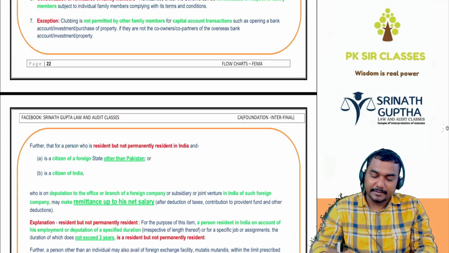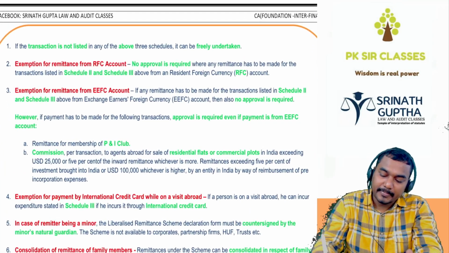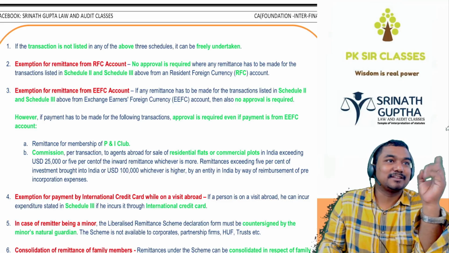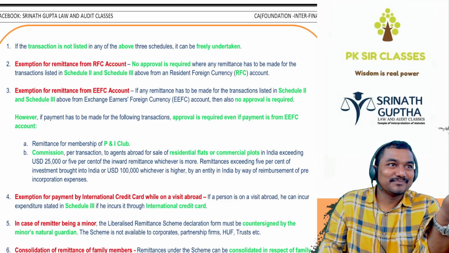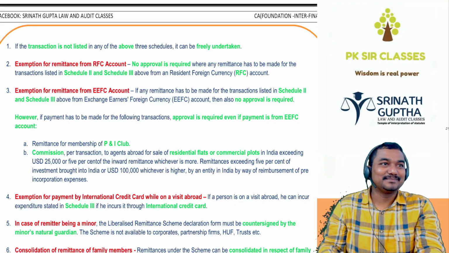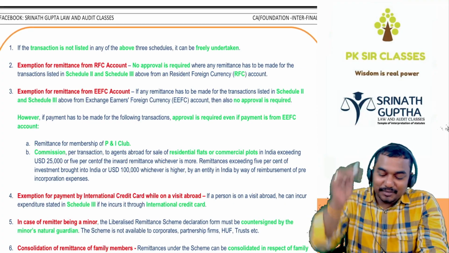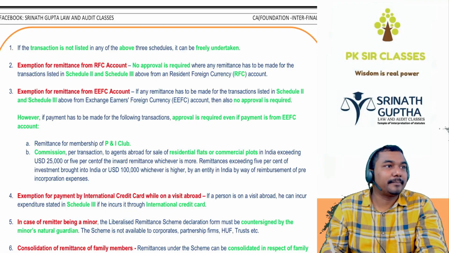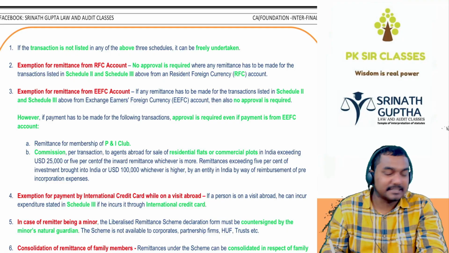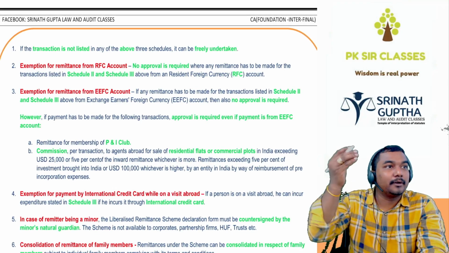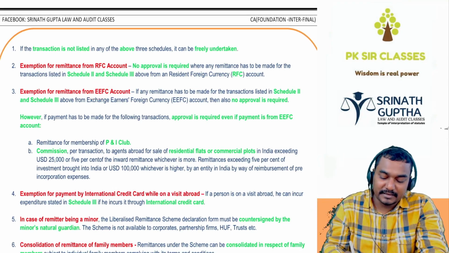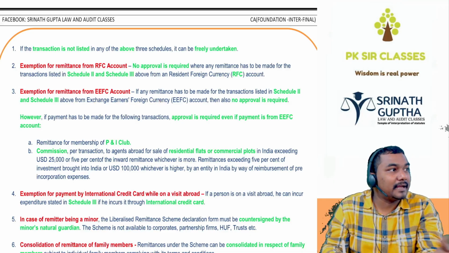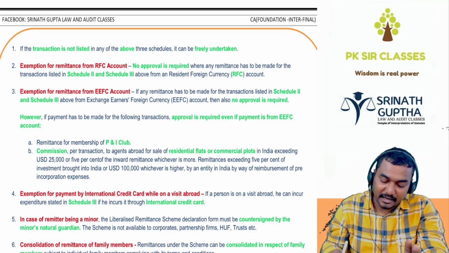So a few explanations are there, beta. Generally, above current account transactions are freely available. If you want to make the above payments through the resident foreign currency account, permission of RBI is not required, permission of CG is not required. If you want to make the above payments through the EEFC account, that is the exchange earners foreign currency account, approval of the RBI, approval of the CG is not required.